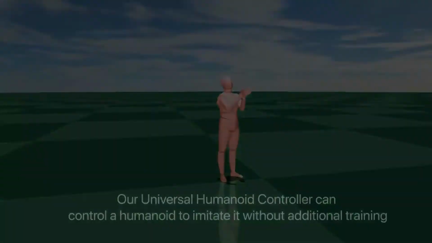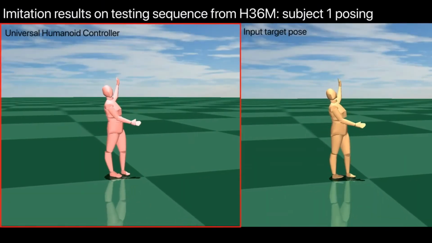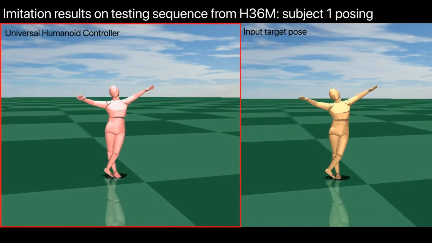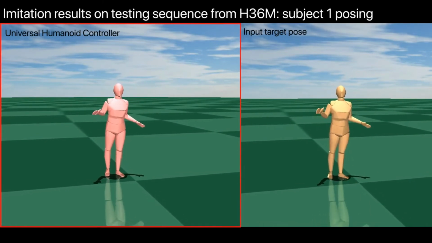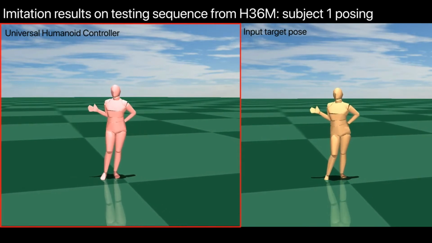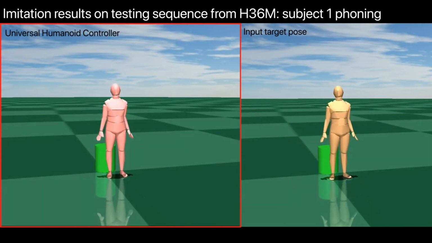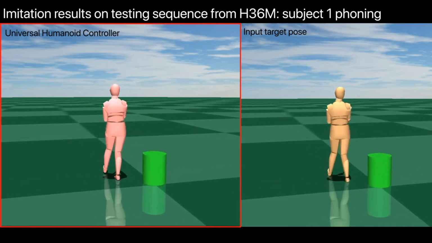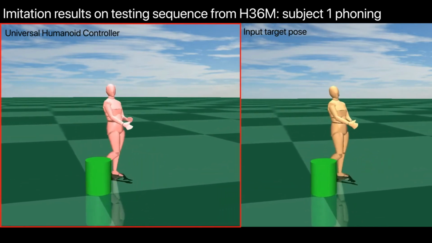Here we show the result on motion imitation using testing sequences from the Human3.6M dataset, and we can see that our controller can mimic it without additional training and with high fidelity. Thus, we believe this controller is task agnostic and can be used in a lot of different pose estimation tasks.